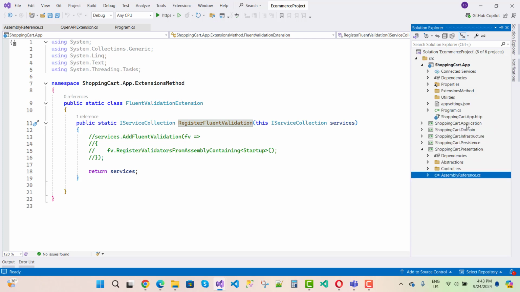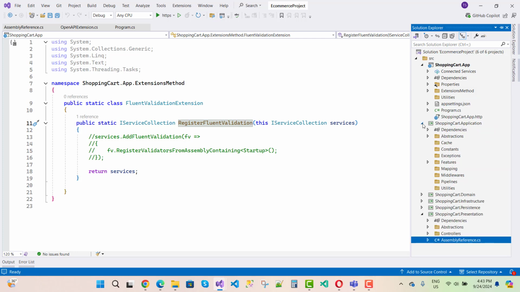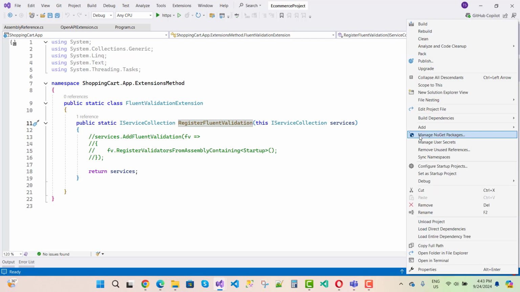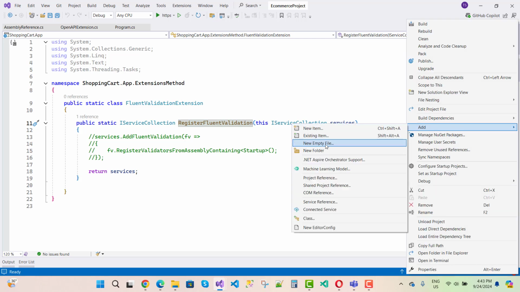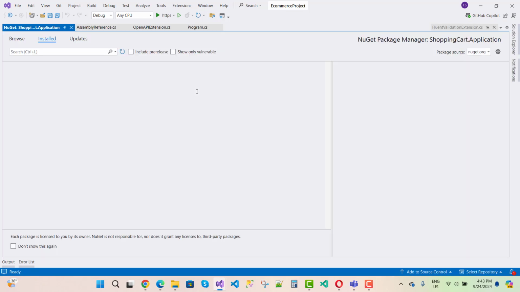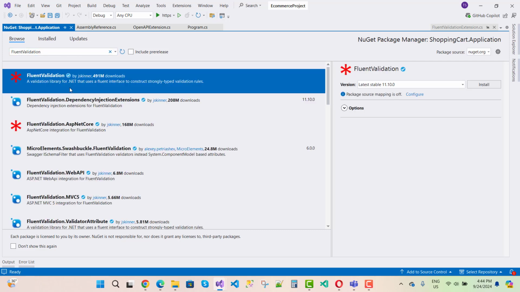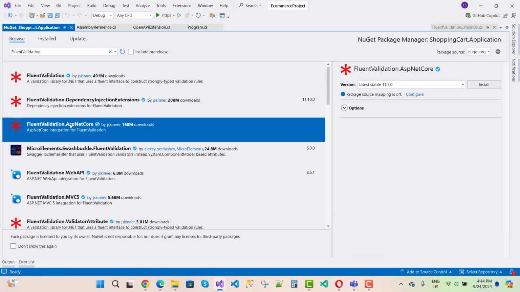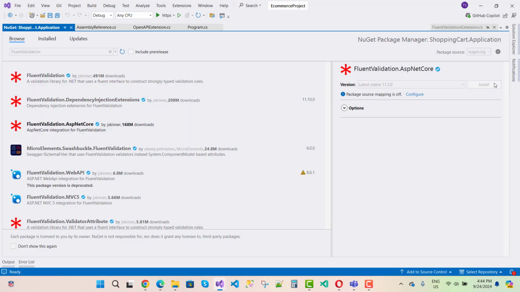Here we have the application layer, and I want to add a new NuGet package first, that is FluentValidation. Just add FluentValidation, which is FluentValidation.AspNetCore, and install it.